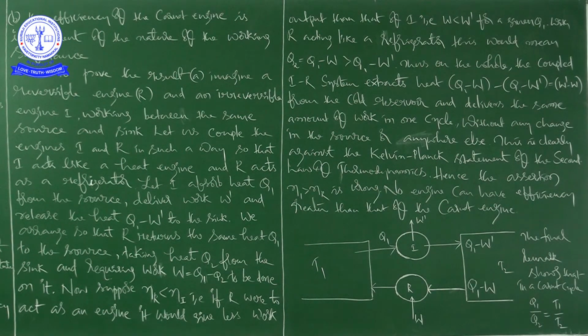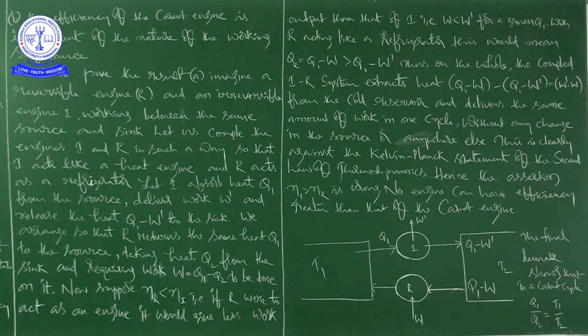So if R were to act as an engine, it would give less work output than that of I, that is, W is less than W dash for a given Q1. With R acting like a refrigerator, this would mean Q2 is equal to Q1 minus W, which is greater than Q1 minus W dash.